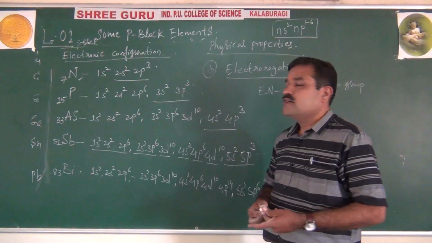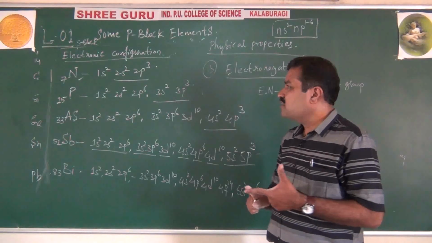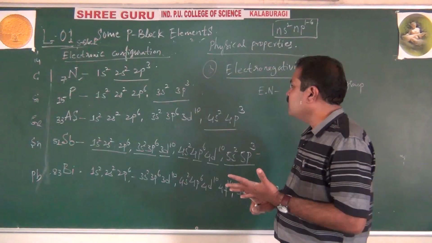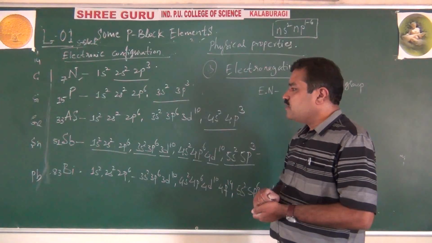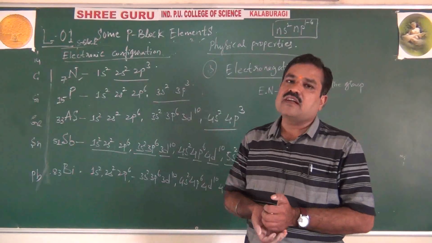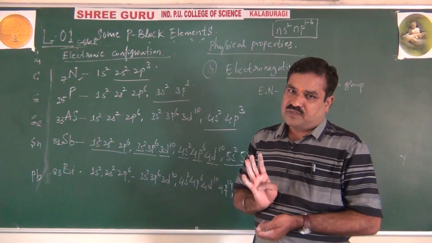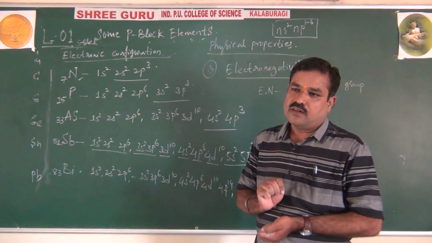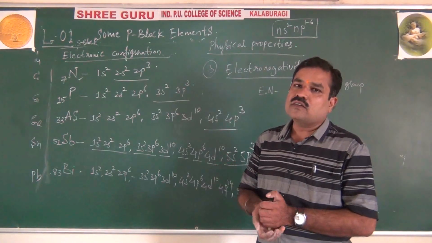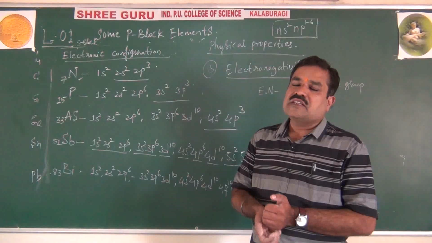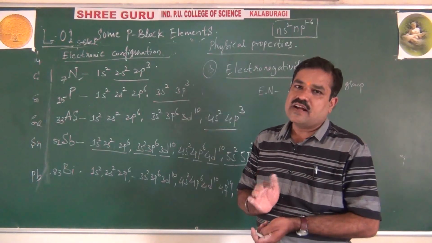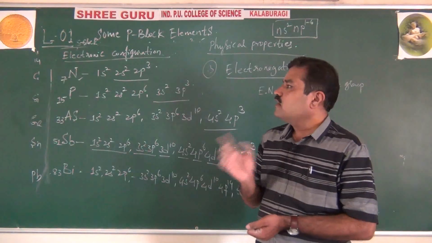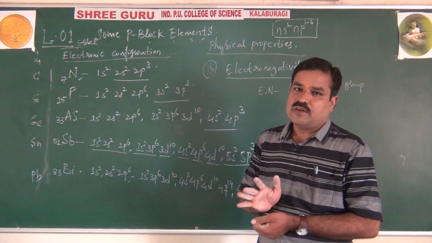That means today, students, I covered occurrence, general electronic configuration, then variation of atomic radius, ionization enthalpy and electronegativity. So today we'll stop here. Tomorrow's class I will continue with the physical properties, their physical existence, solubility, melting point and boiling point, allotropy, and some other characters. Then we will go on discussing chemical properties: oxidation state, reactivity with hydrogen, oxygen and the halogens, then anomalous property of nitrogen, how it differs from the rest of the elements.